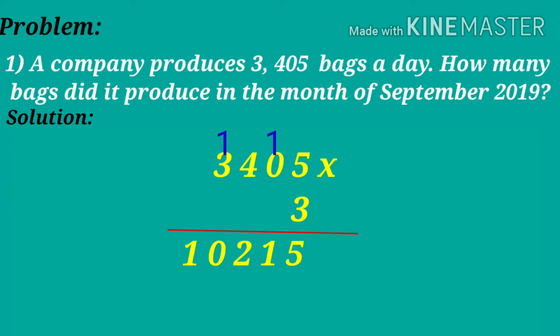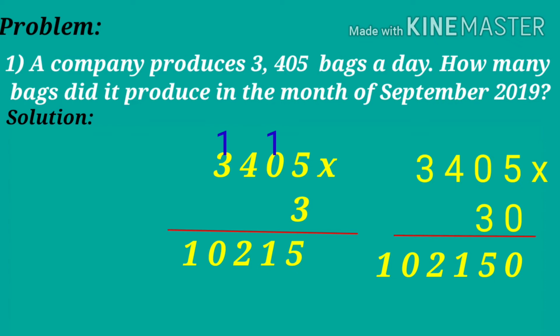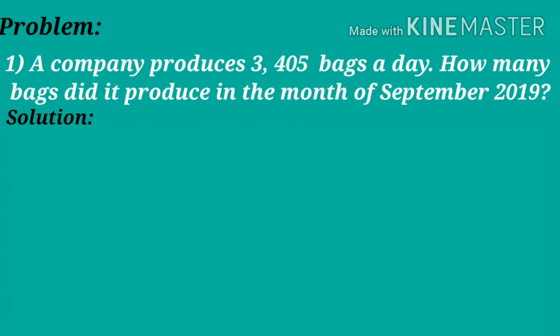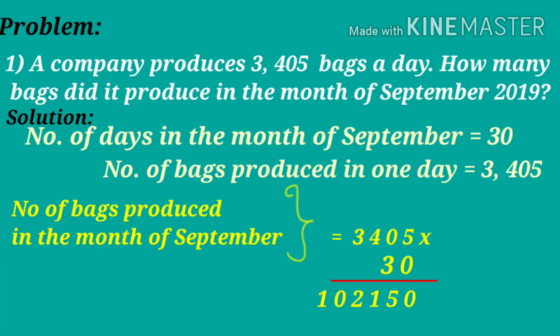So, when we multiply 3,405 by 3, we get 10,215. So, after getting the answer, put a 0 to the extreme right of our product. Now, this is the product of 3,405 by 30. Thus, we get the answer as 1,02,150.